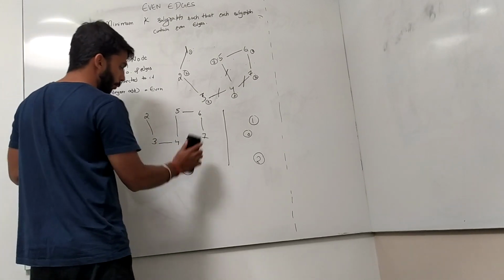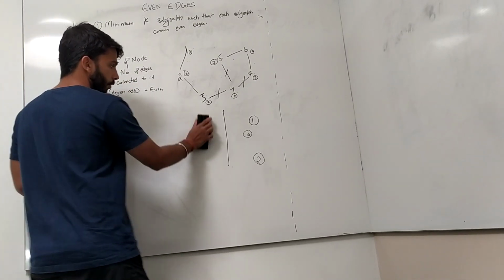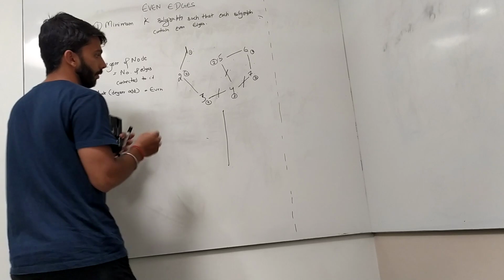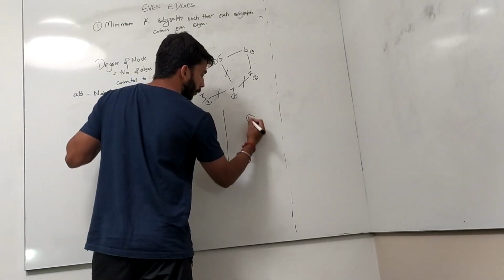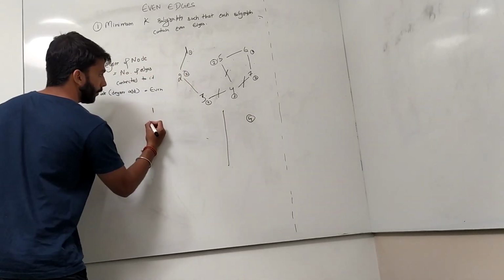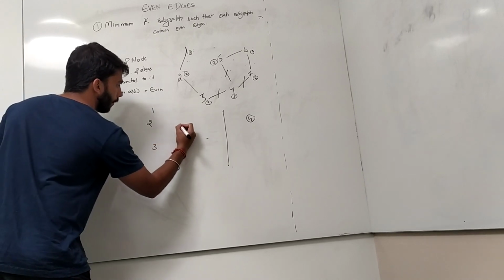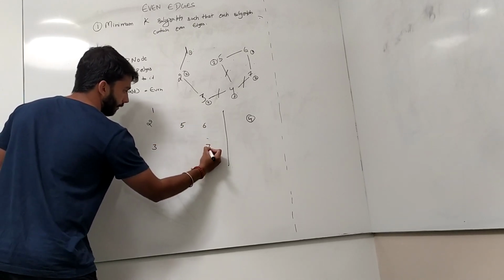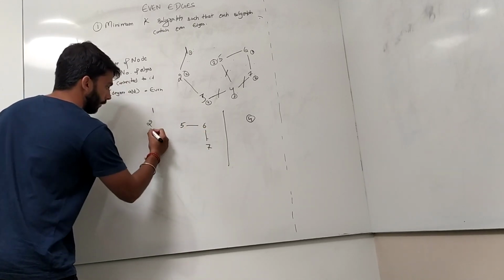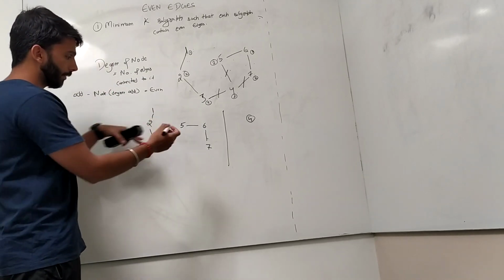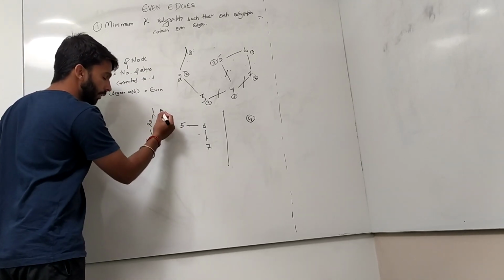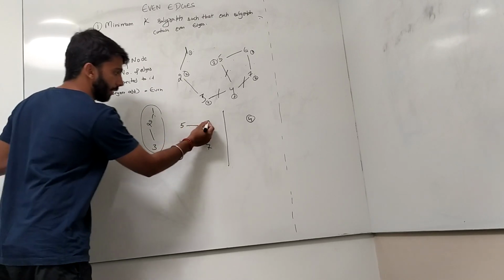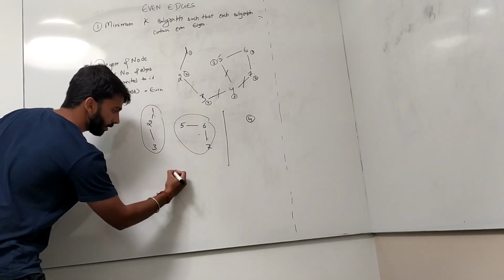So you may be confused about one thing here. Suppose we remove the 4 here and put it in the new graph, and the rest, 1, 2, 3, 5, 6 and 7, are here. So the number of edges is 1, 2, 3, 4, but there are 2 disconnected components here, right? All this belongs to the first graph.